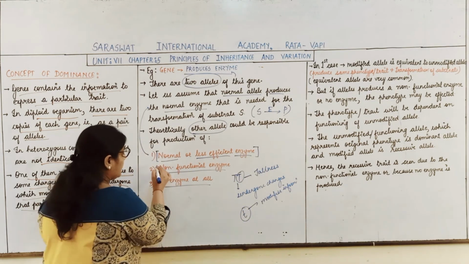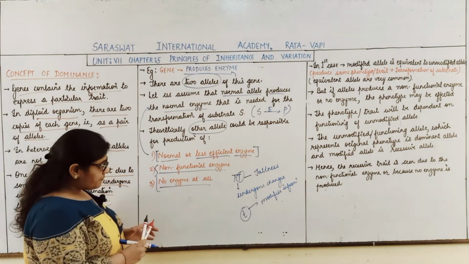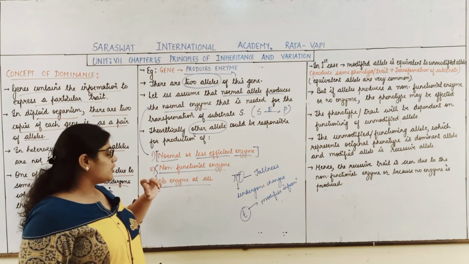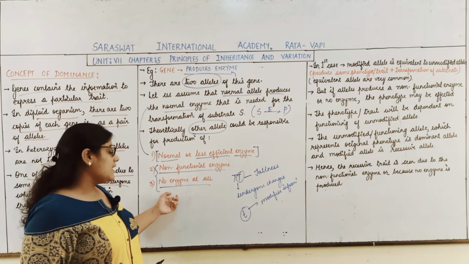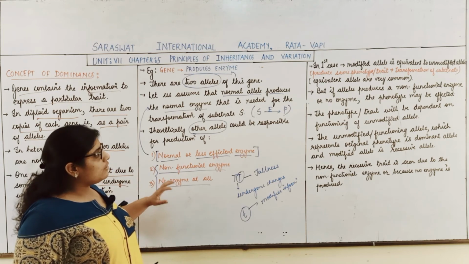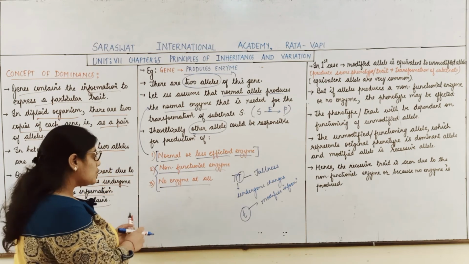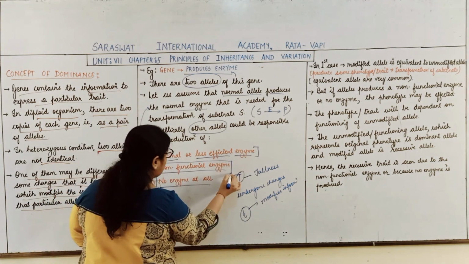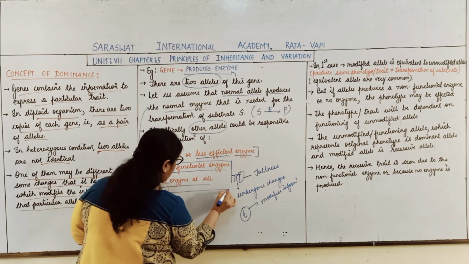But students, in these two cases, which are the two cases? One is the production of a non-functional enzyme, and another one is that there is no production of the enzyme. So here, in these two conditions, students listen very carefully.